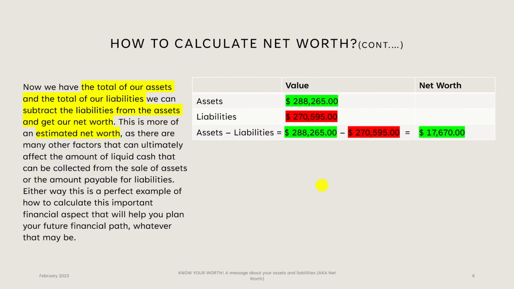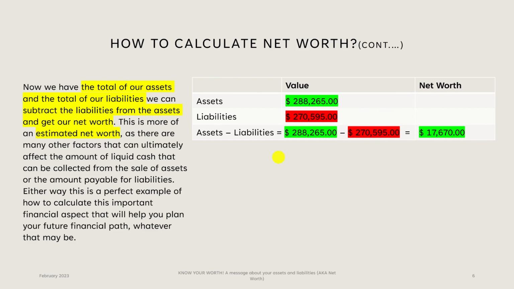So, once you have totaled up all of your assets and all of your liabilities, you will now subtract your liabilities from the assets. Here you can see our assets total $288,265, and our liabilities total $270,595. Once subtracted, we have a positive net worth of $17,670.